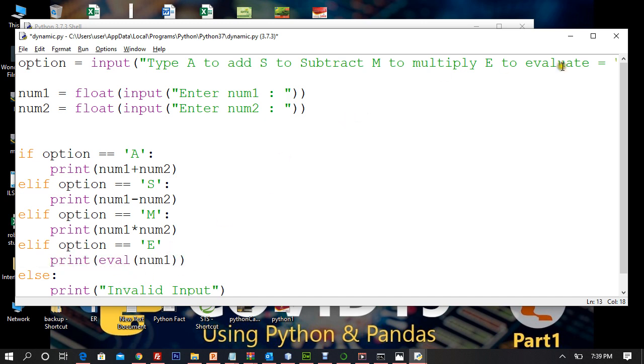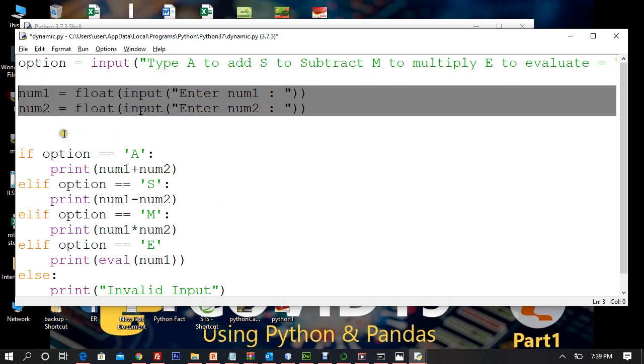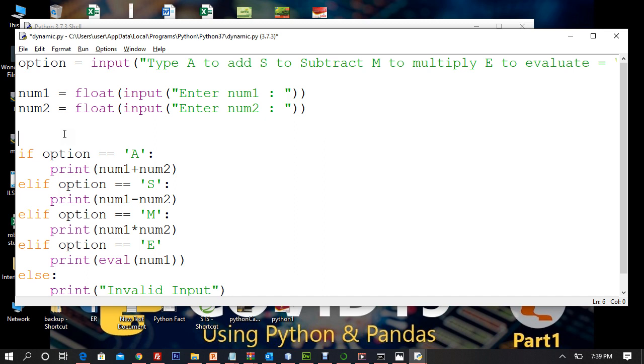I repeat, if user types E, now you are going to this if section, but yeah, you require evaluation of what? You're taking two numbers, and even if you take one number only, still it's float, right. So in that case, you cannot take num1 and num2. You have to take maybe some other expression, right.